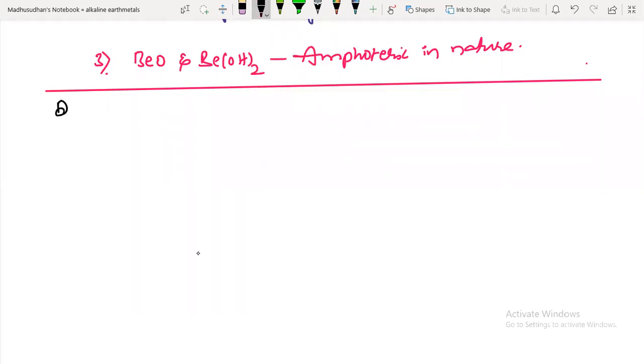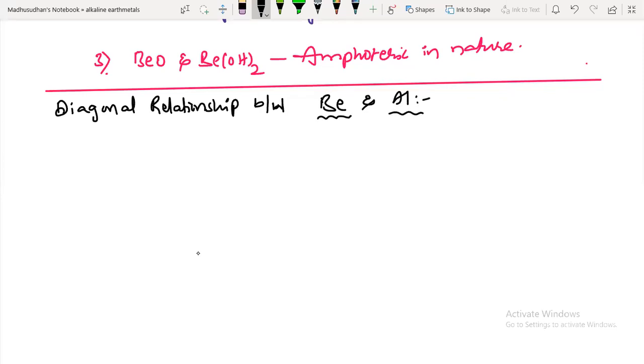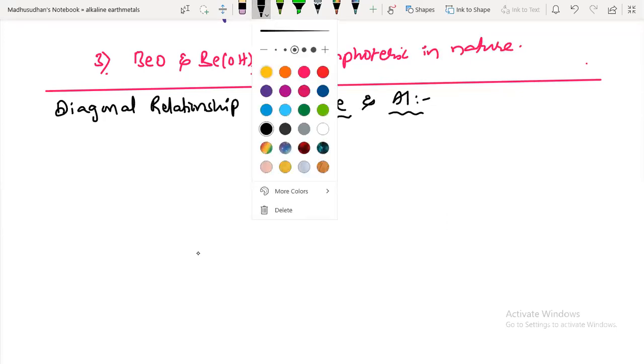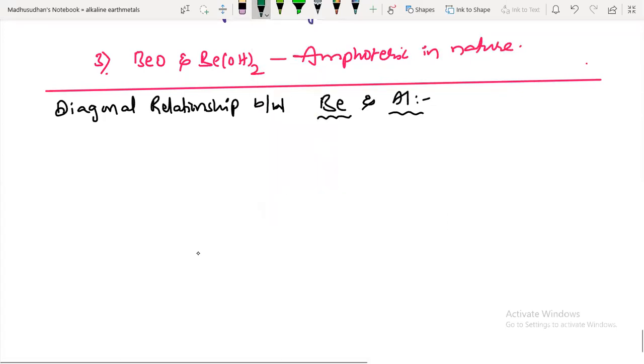Here, the first one is diagonal relationship between beryllium and aluminum, right? This is a second group element, this is a third group element. So what happens if they are in diagonal relationship? Okay, let's see that.